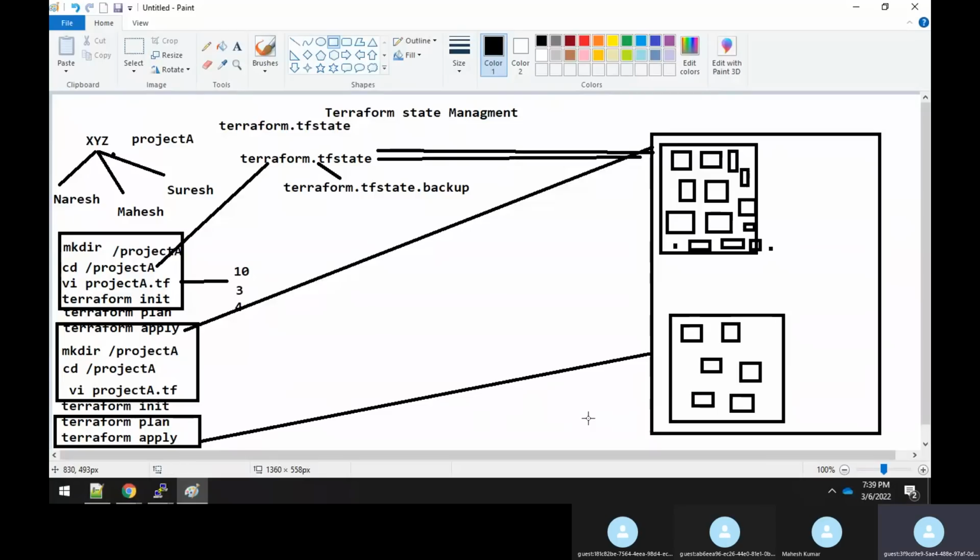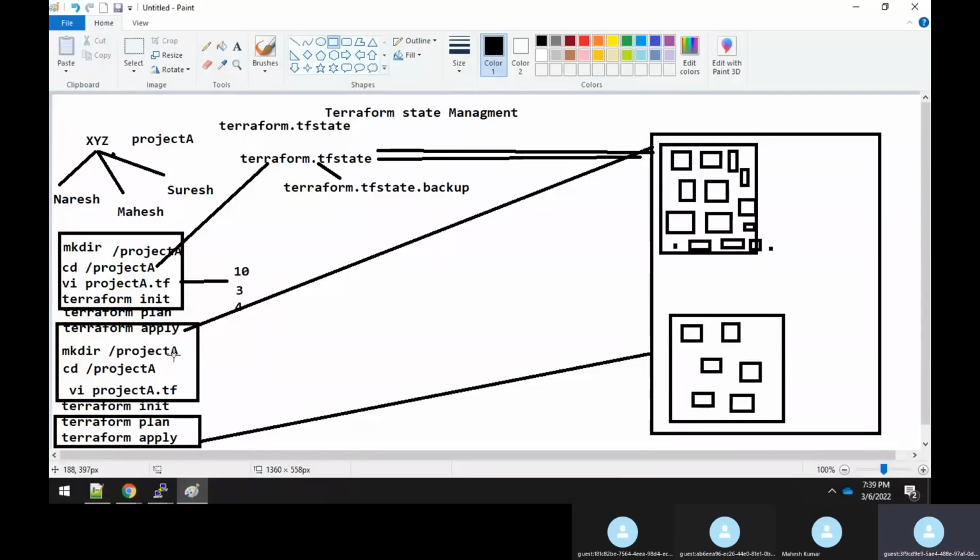It will get created, right? But in the real scenario, it should not happen, right? Because when Mahesh is working, he has to work on the same resource which has already been created by the Naresh user. So what Mahesh has to do is take the project.tf file, as well as the terraform.tfstate file from him.